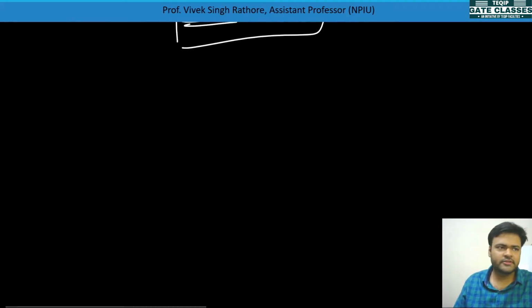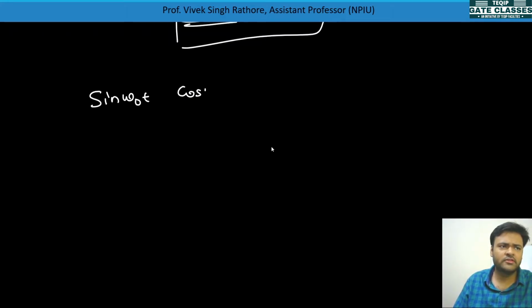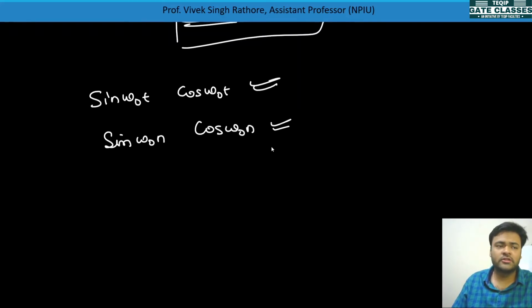So in a discrete time phasor or discrete time sinusoidal signal, sin omega naught t and cos omega naught t are always periodic in continuous time, but we cannot say that sin omega naught n and cos omega naught n will always be periodic, because in discrete time these signals are periodic conditionally.